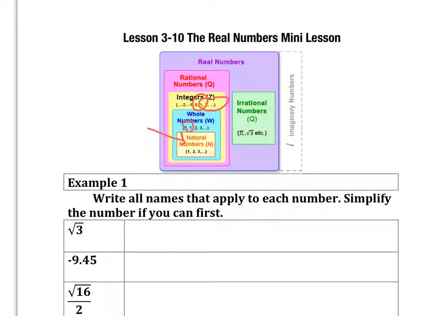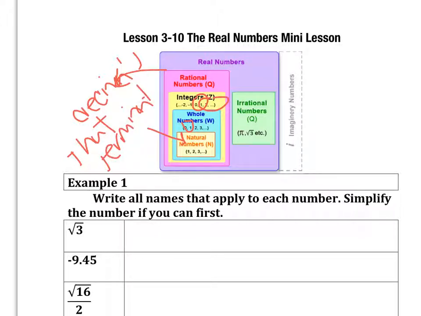When we move on then to rational numbers, by definition they are any number that can be written as a fraction, which basically means that they are going to be decimals that terminate or repeat. So they either stop or we can determine that they repeat.